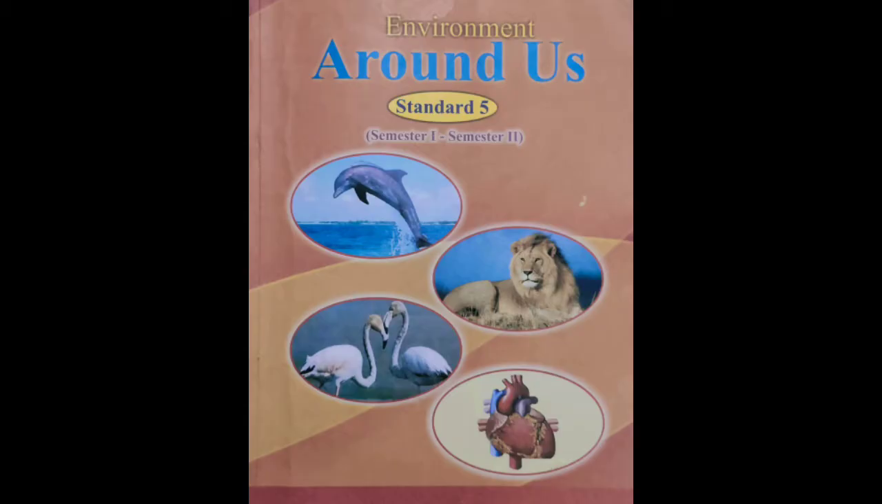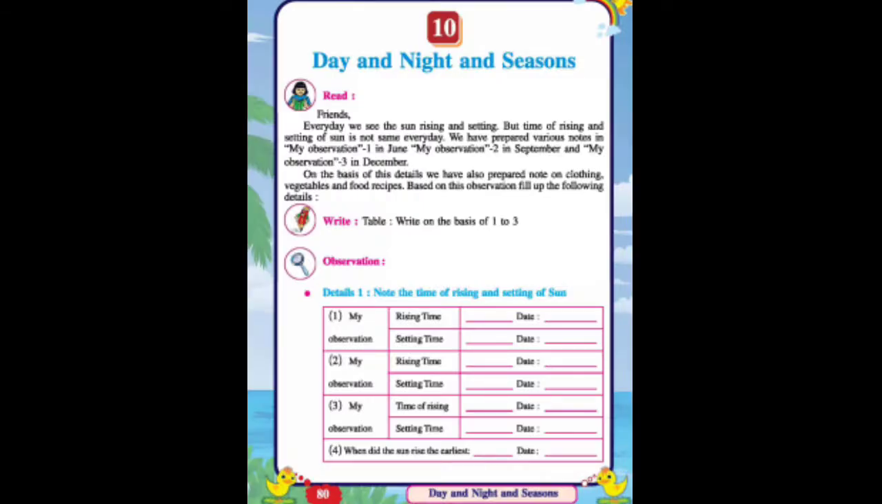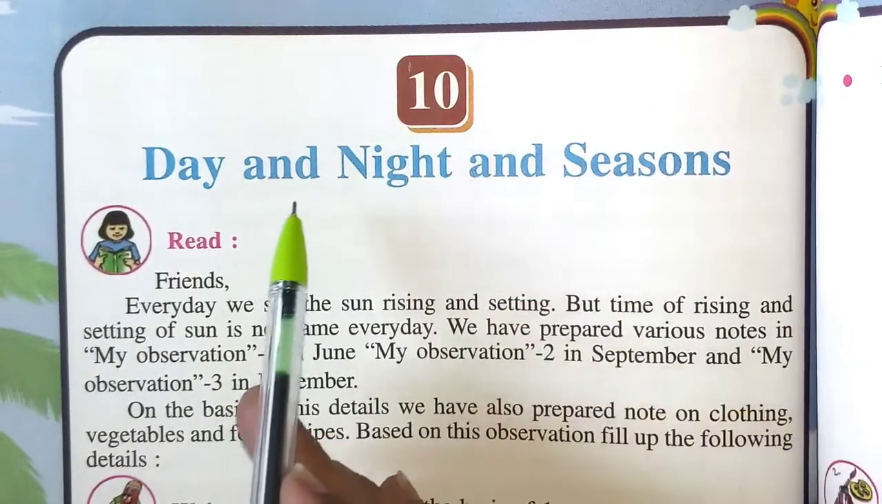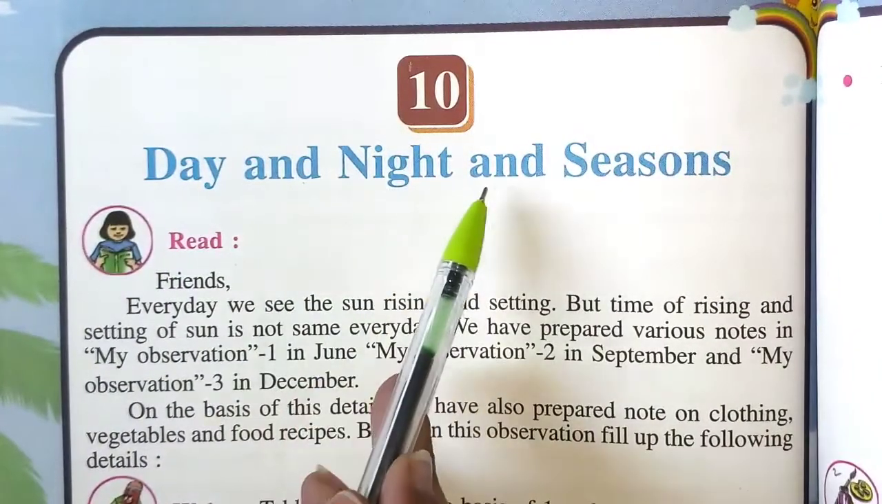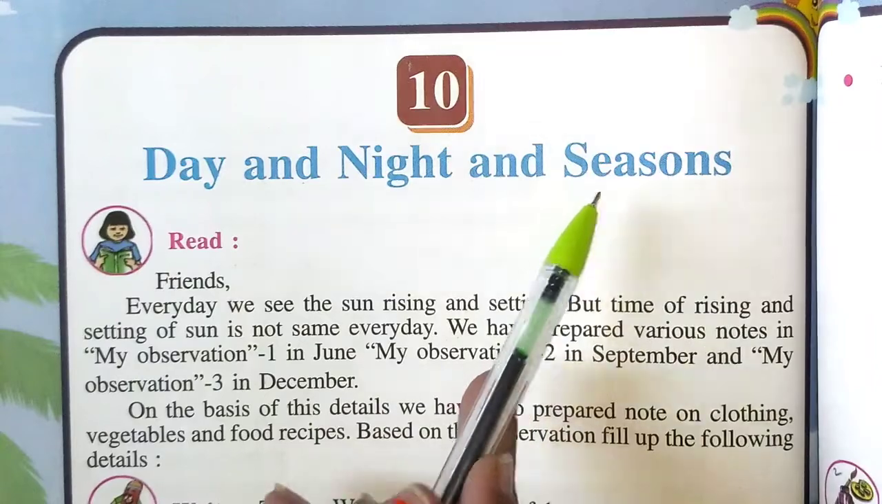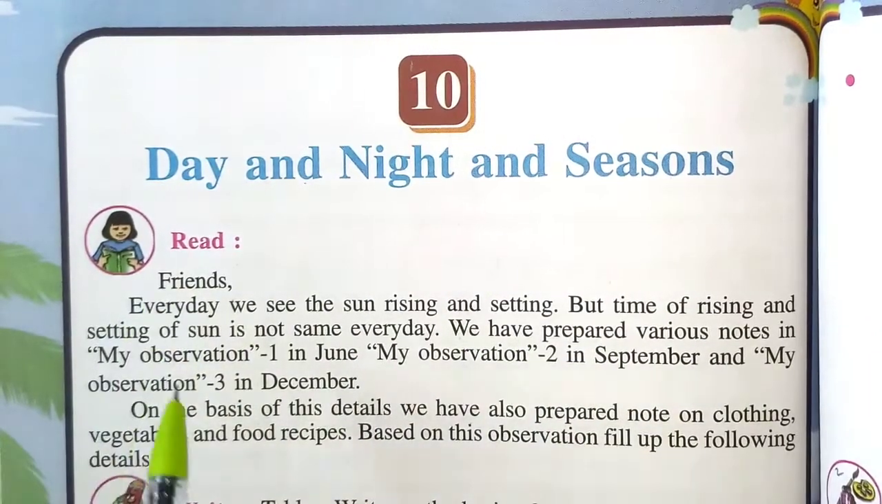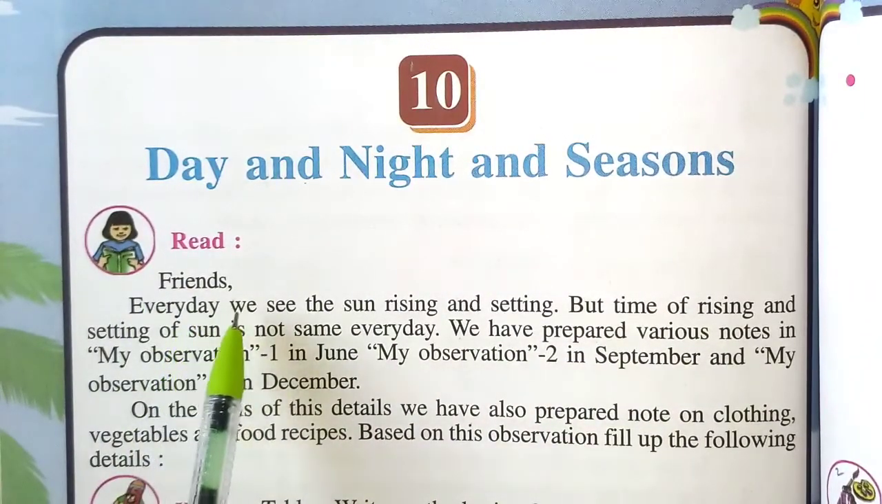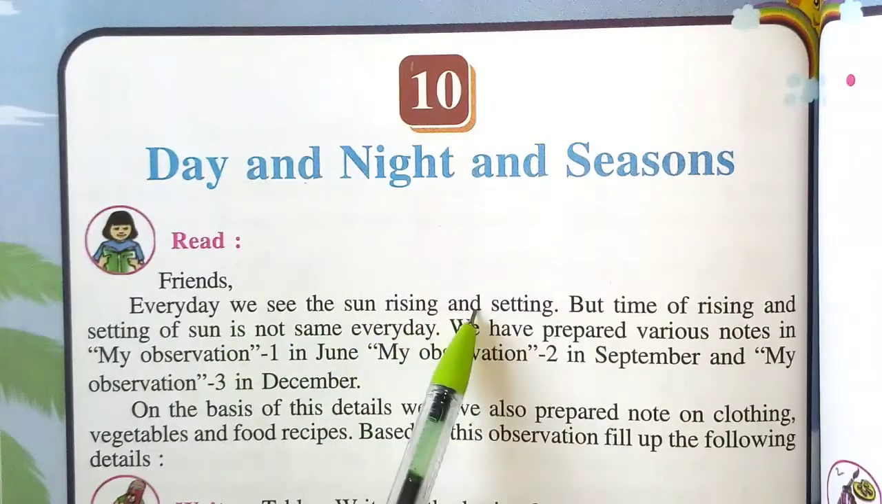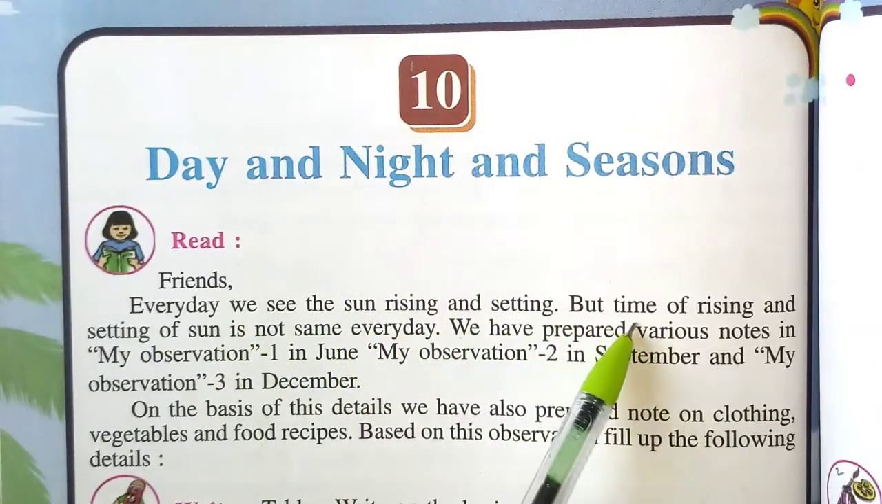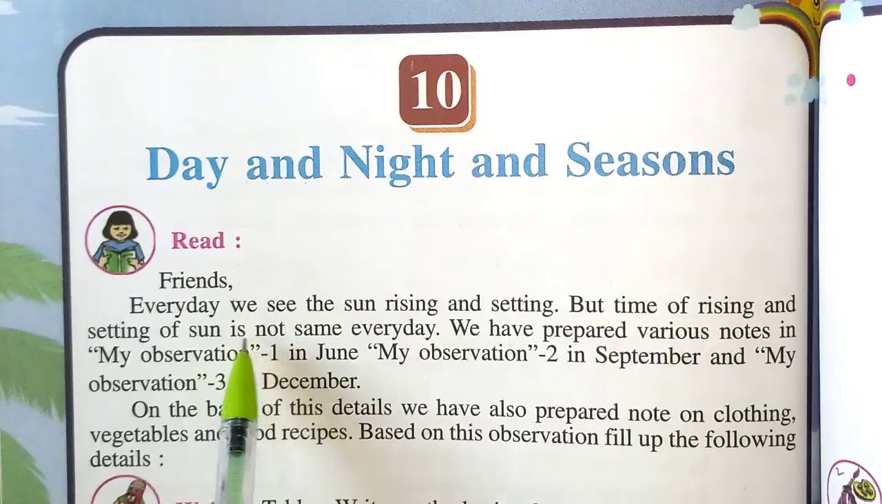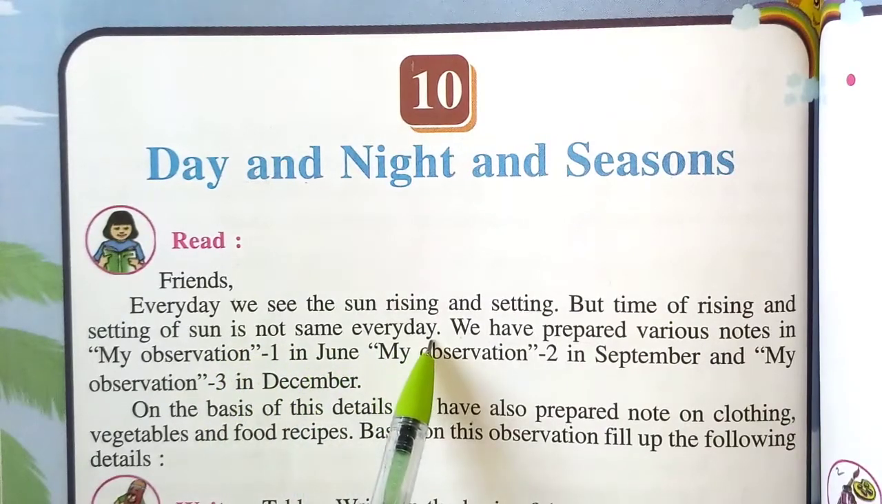Open your textbook. Open page number 80. Unit 10. Day and night and seasons. Read. Friends, every day we see the sun rising and setting. But the time of rising and setting of the sun is not the same every day.